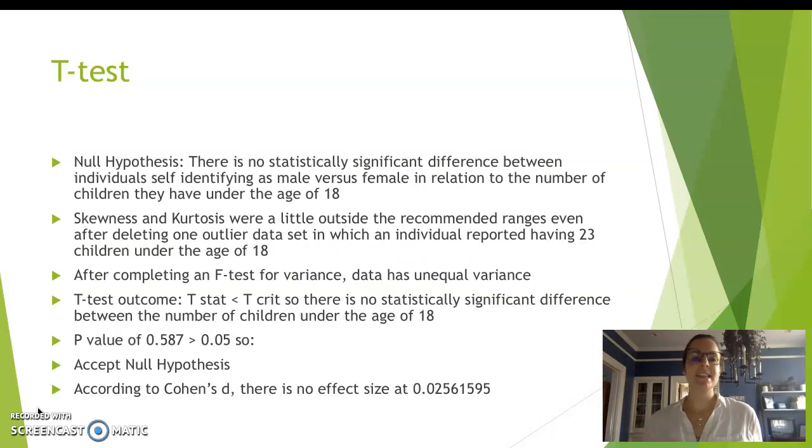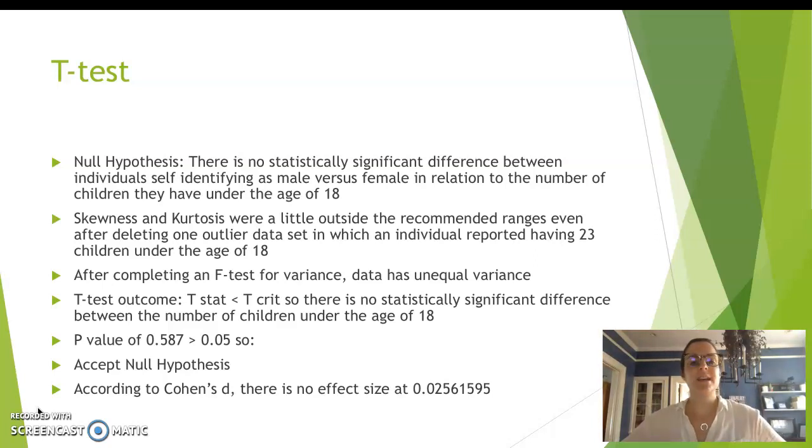First of all, for the t-test, I have a null hypothesis that there is no statistically significant difference between individuals self-identifying as male versus female in relation to the number of children that they have under the age of 18. For this data, skewness and kurtosis were a little outside the recommended ranges, even after deleting one outlier in which an individual reported having 23 children under the age of 18.